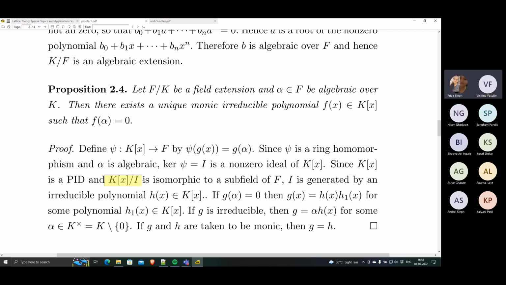Okay. So k[x] is a PID, therefore every prime ideal is maximal. So k[x] mod I is in fact a field because I is maximal. So k[x] mod I is isomorphic, by the isomorphism theorem, to a subring of F. It's isomorphic to its image inside F. But it's a field, therefore it's isomorphic to a subfield of F.